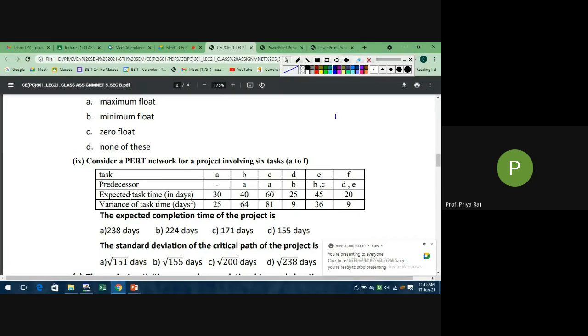This is your Tij. Since it is a PERT network diagram, this is not Dij. This is capital Tij, and it has been calculated. TO, TP, TM they have not provided, they have directly given the Tij values, like 30, 40, 60. And the variance of each task is given here.